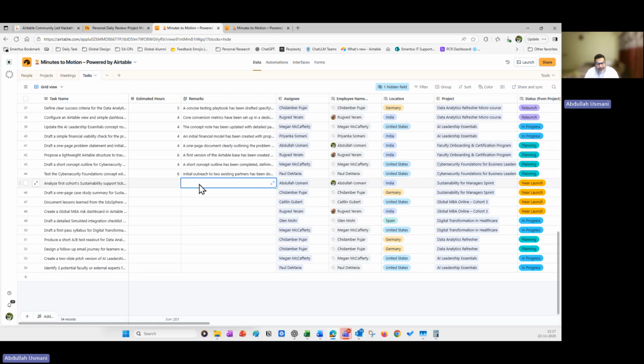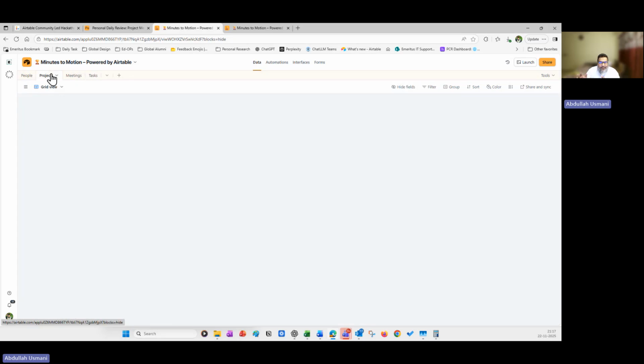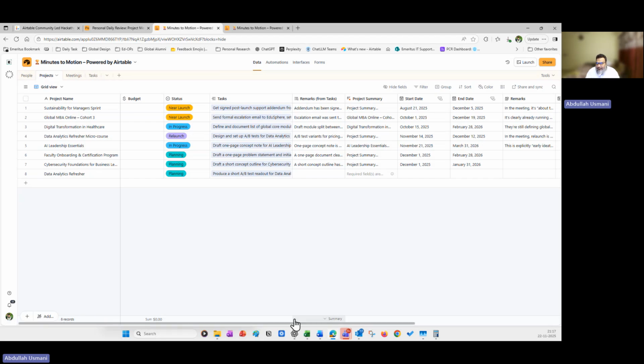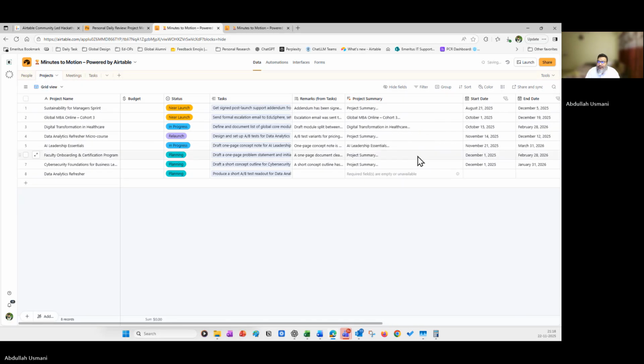So whenever they are updated with that particular status or remark, what will happen in the project section? There is a column that I have created, a project summary here. It will start summarizing it. So for a single project, if there are multiple sections which are done phase-wise, then also it will just create a summary combining all of them.